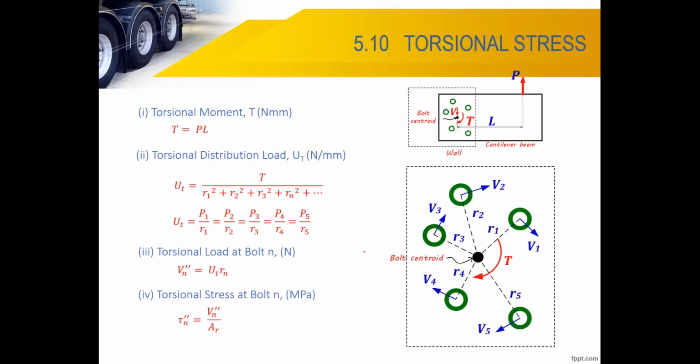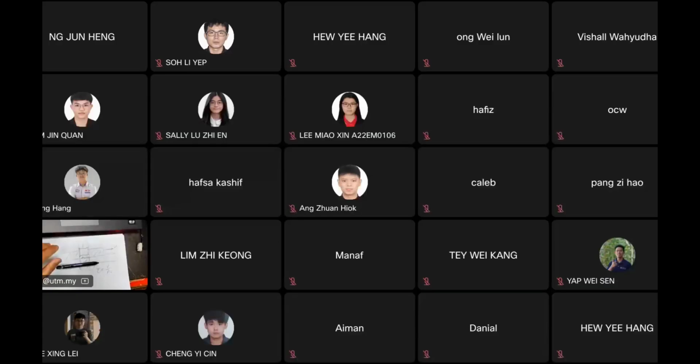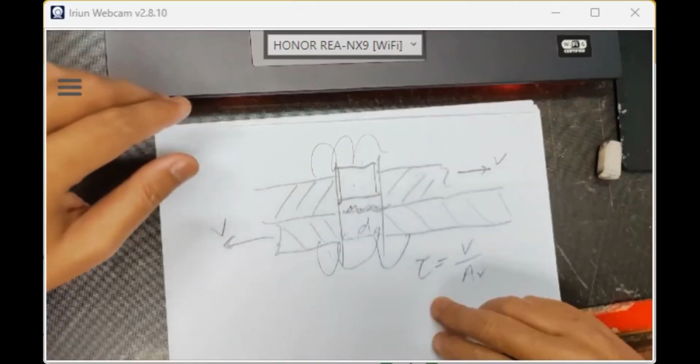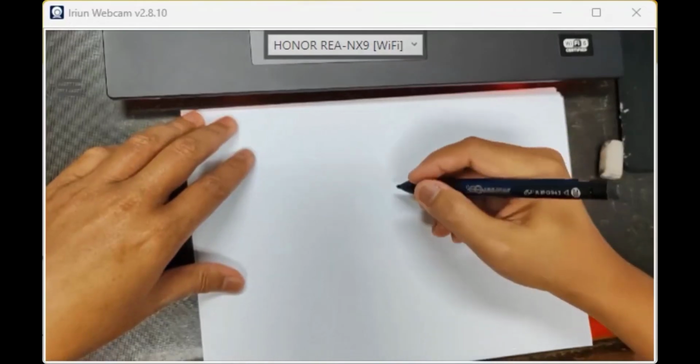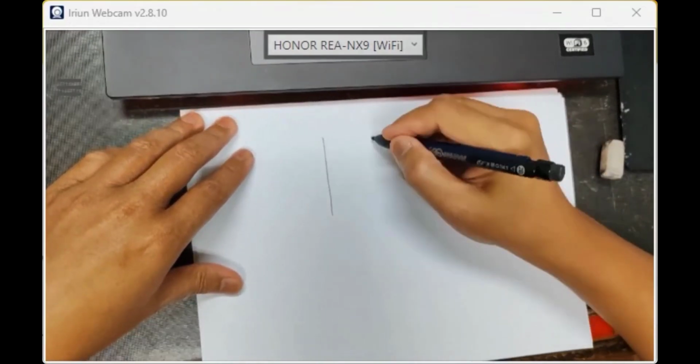The next thing about secondary loading is torsional. Torsional is like if you look at the cantilever beam here, you have this thing. Sometimes I just show you on live video, it is much better to explain to you. If I share my live video, you can see it. For example, you have a beam.